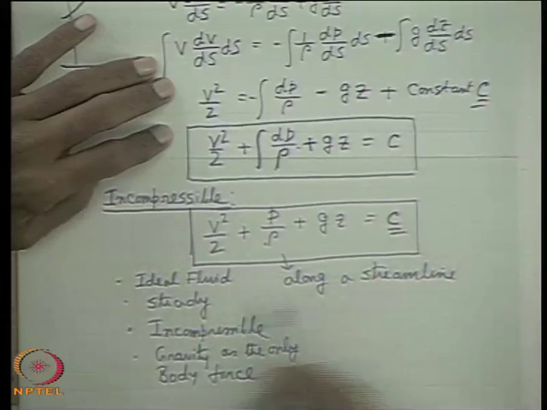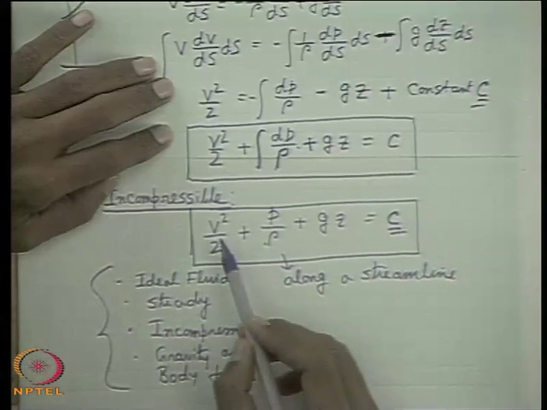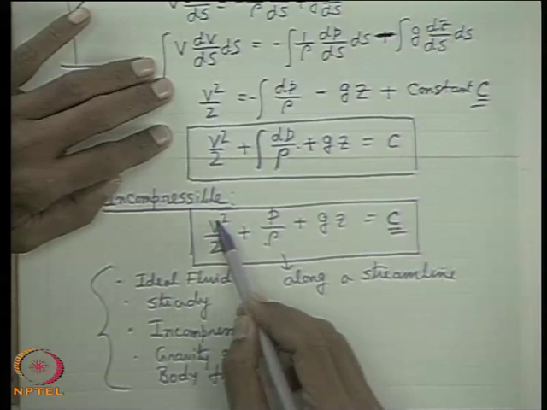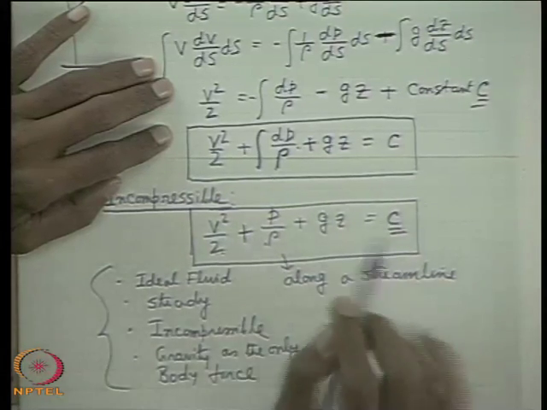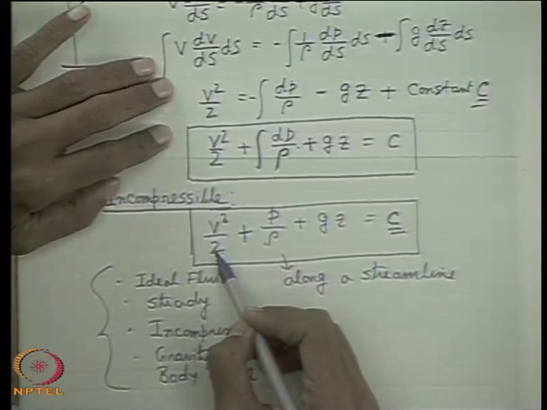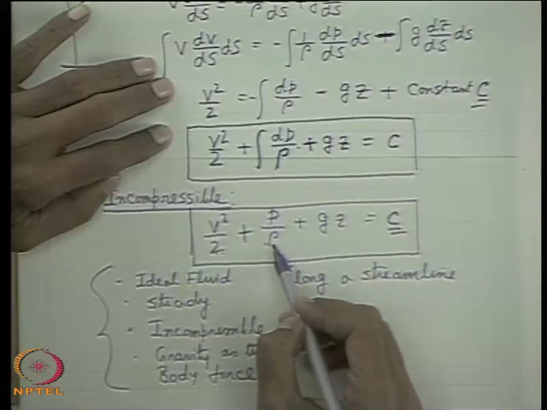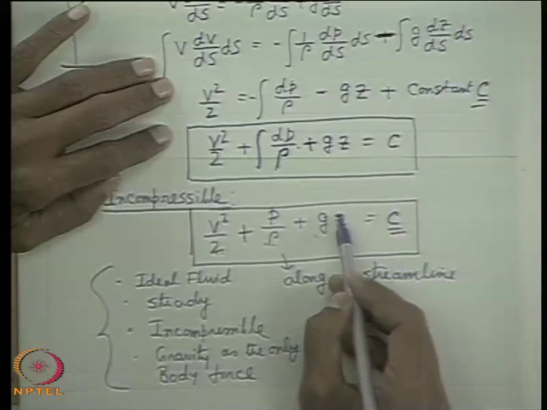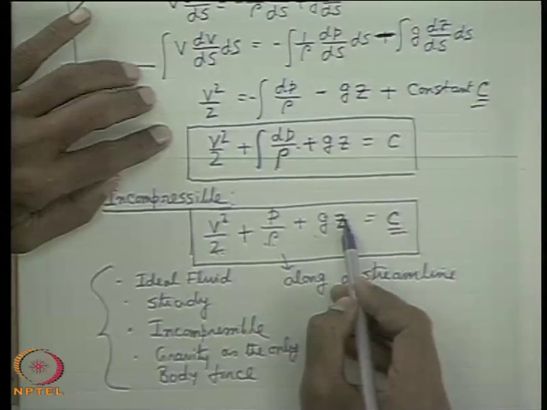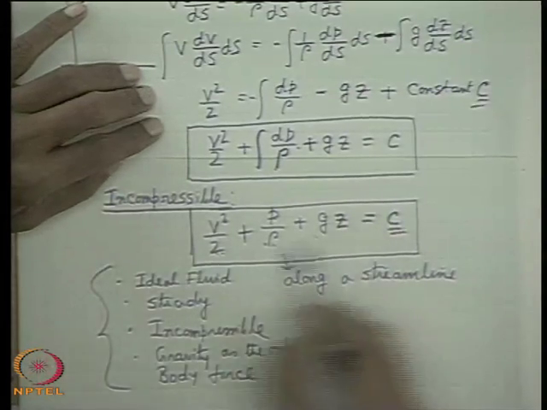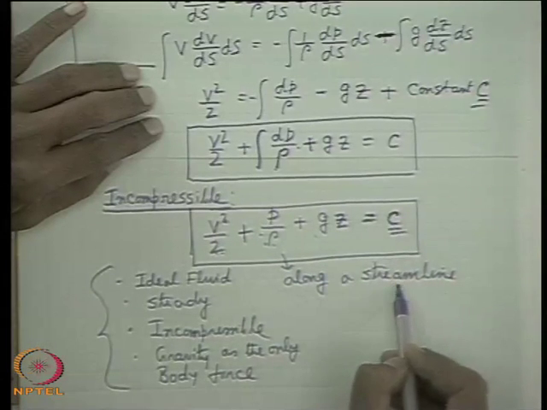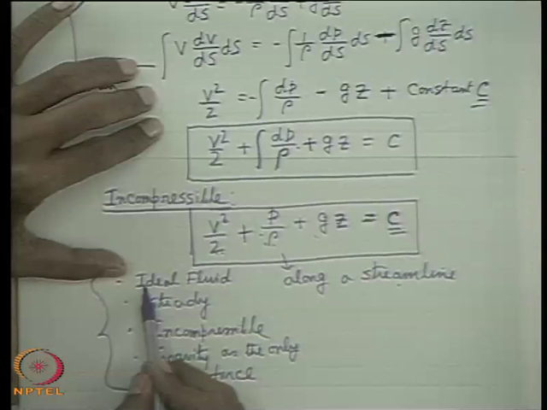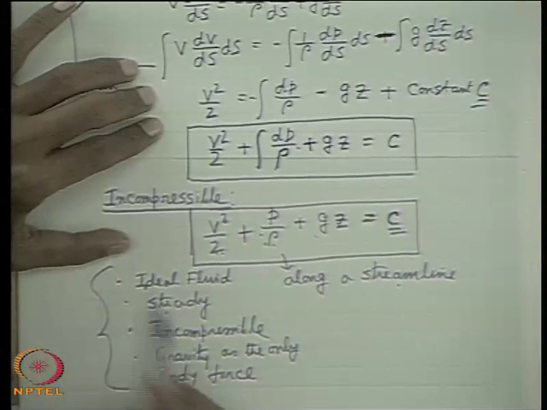That means we can say more briefly that the square of the flow velocity by 2, plus the pressure by density term, plus the acceleration due to gravity into the vertical coordinate z from an arbitrary datum, the summation of these three terms will be constant along a streamline for the flow of a steady ideal incompressible fluid with gravity as the only body force.